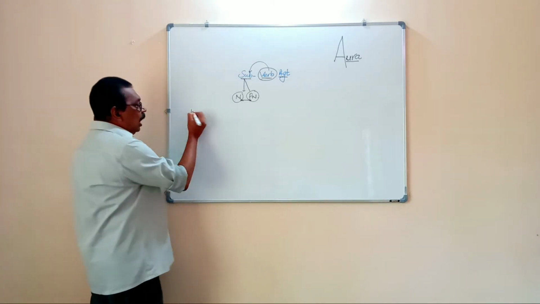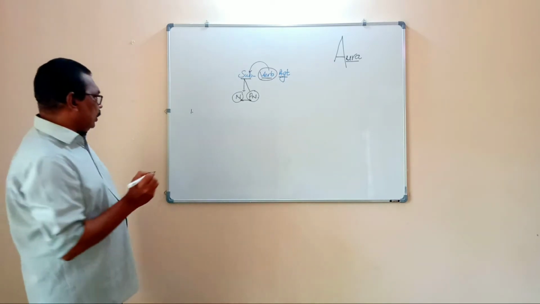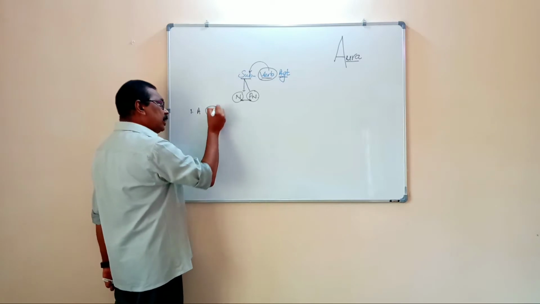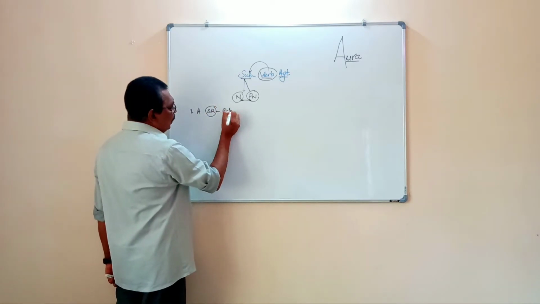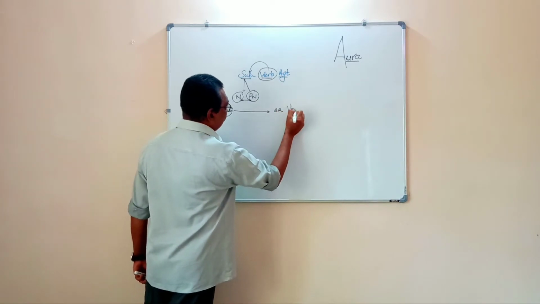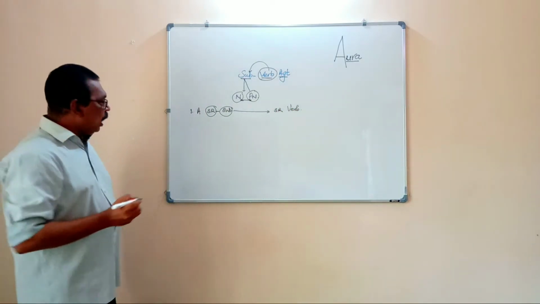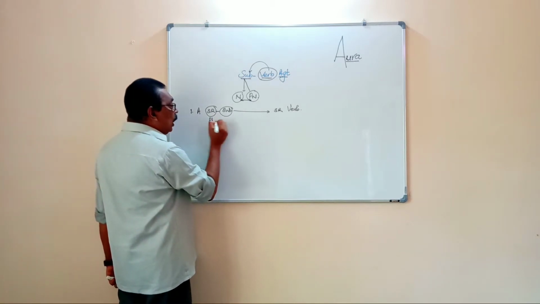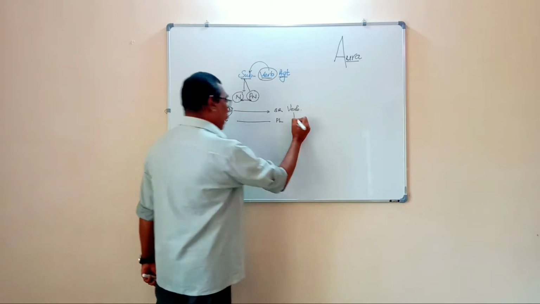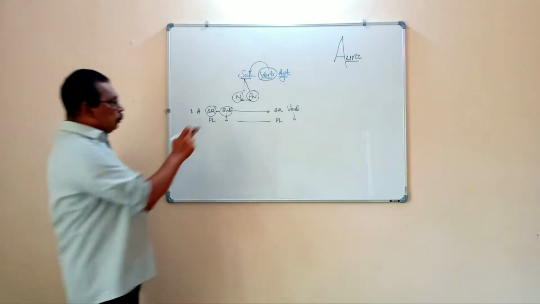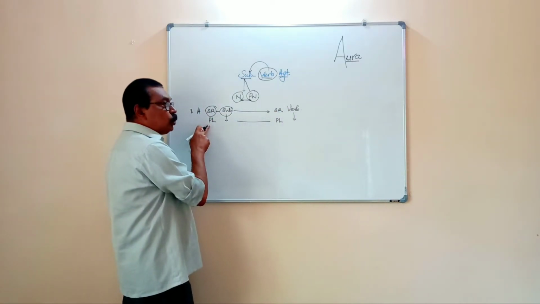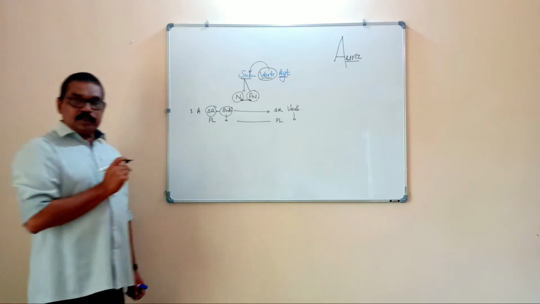The first and the most important one is that a singular subject takes a singular verb. That is important. And a plural subject takes a plural verb. If the subject is singular, the verb should also be singular. If the subject is plural, the verb should be plural.